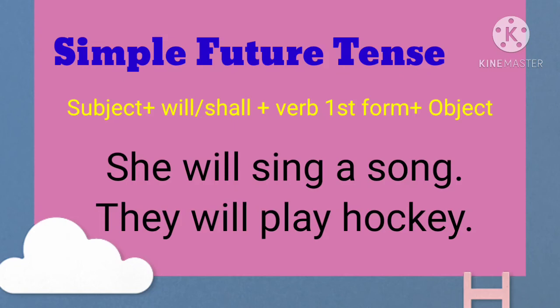So basically the rules, the formula you have to learn, that should be in your mind when you form simple present tense, simple past tense and simple future tense. Which verb you will use, first form or second form, that you have to take care of and keep in your mind.